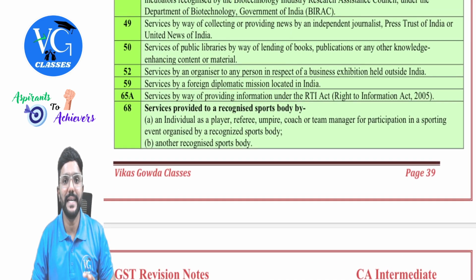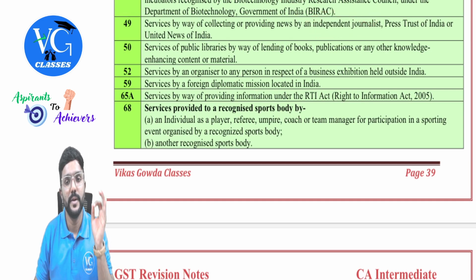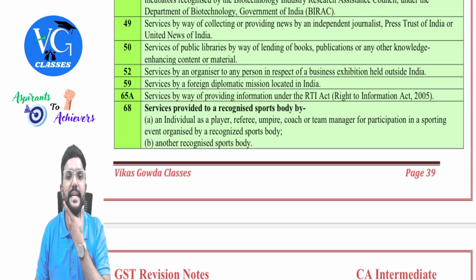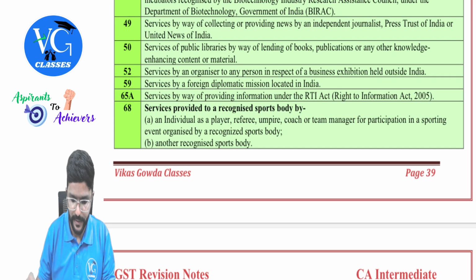Services by way of collecting or providing news by an independent journalist who is not an employee, like Press Trust of India or United News of India. They are working independently. Whatever news they collect, they give it to the news channel, for which they get paid. On that, GST is exempt. Okay, sir. Next,